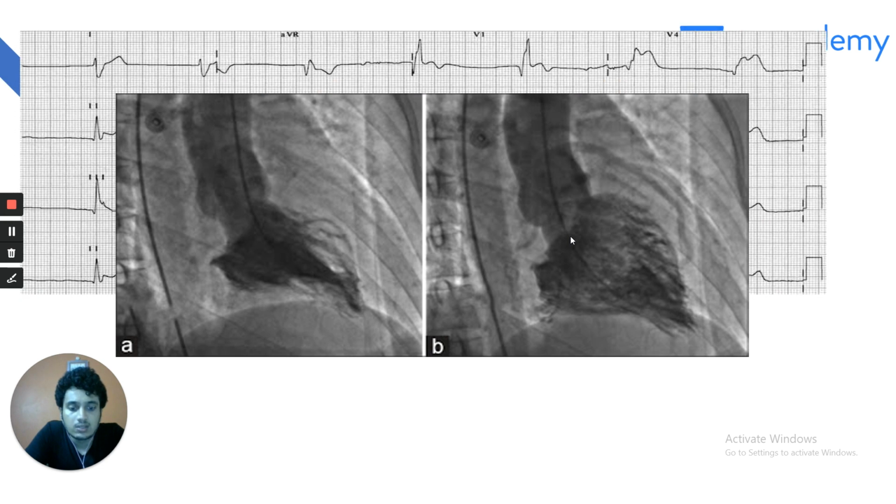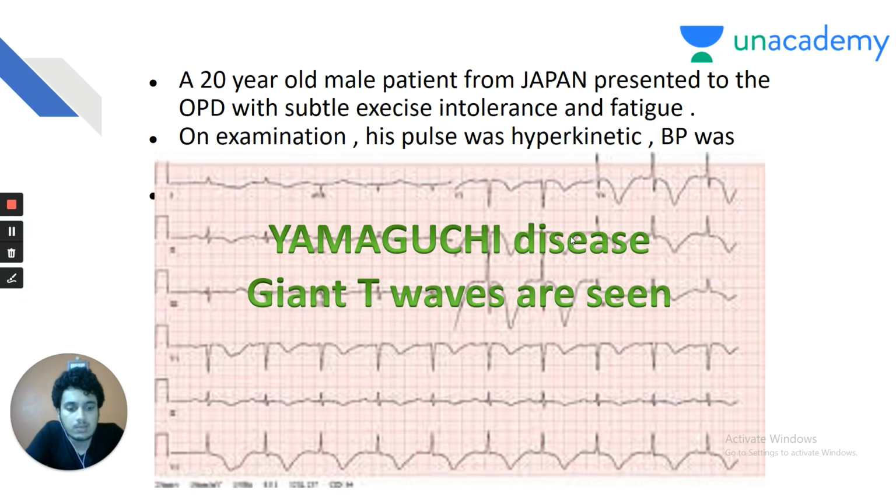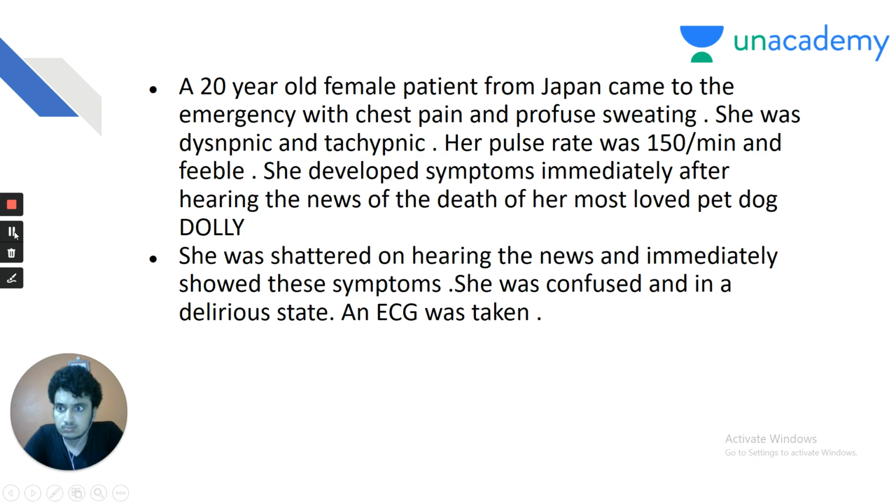Again, my dear friends, a 20-year-old patient from Japan came to your OPD with the chief complaint of chest pain and sweating, which developed just after the death of... So, a 20-year-old female patient from Japan came to the emergency with chest pain and profuse sweating. She was dyspneic and tachypneic.